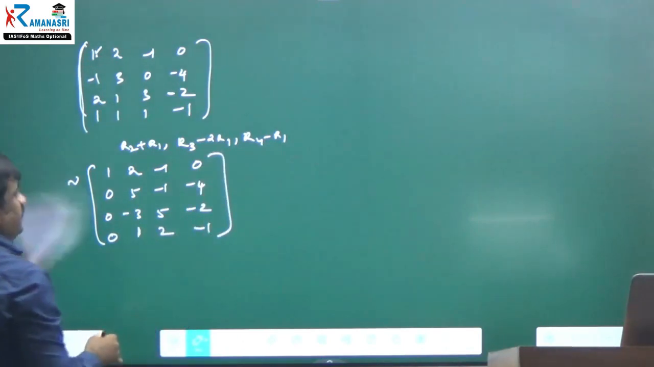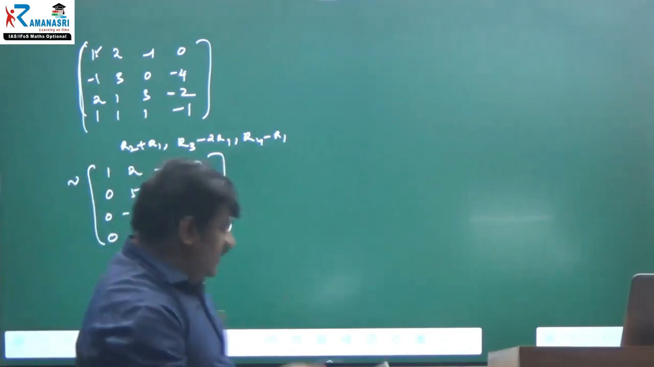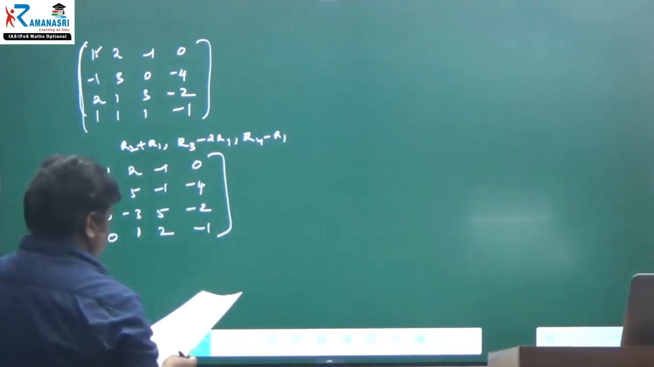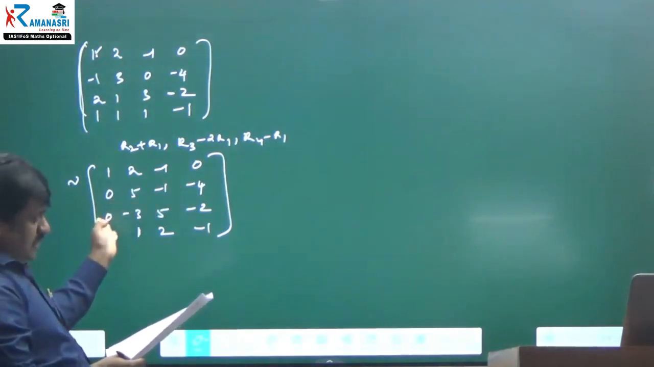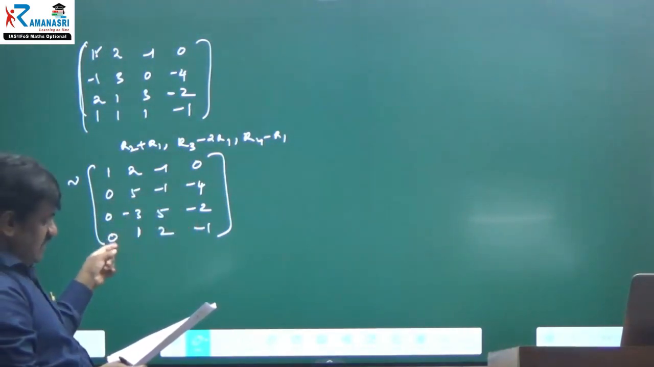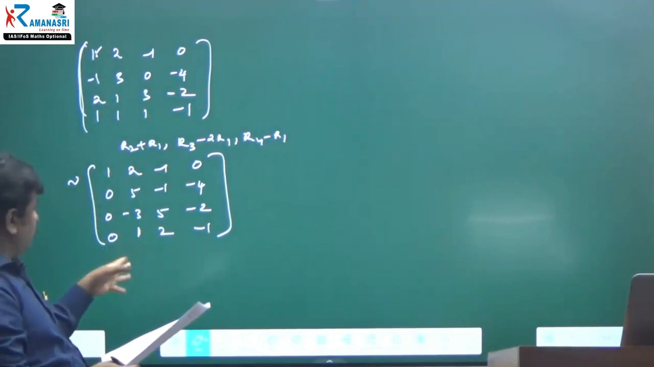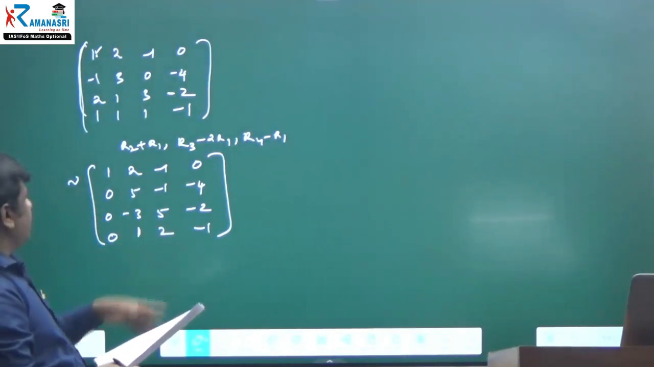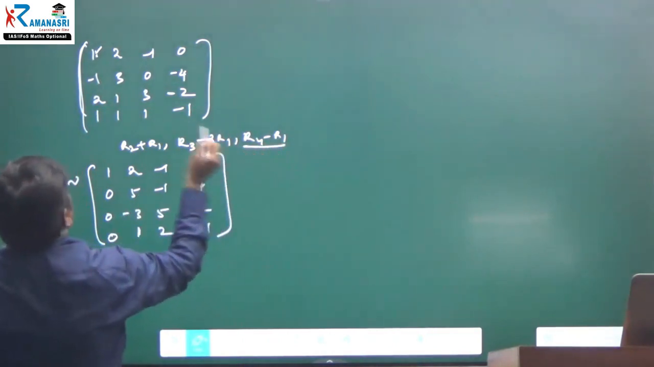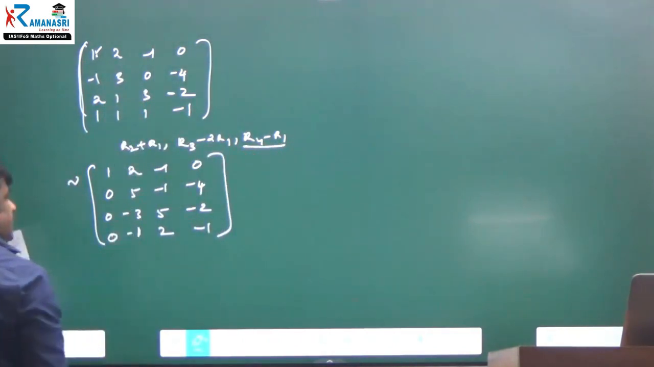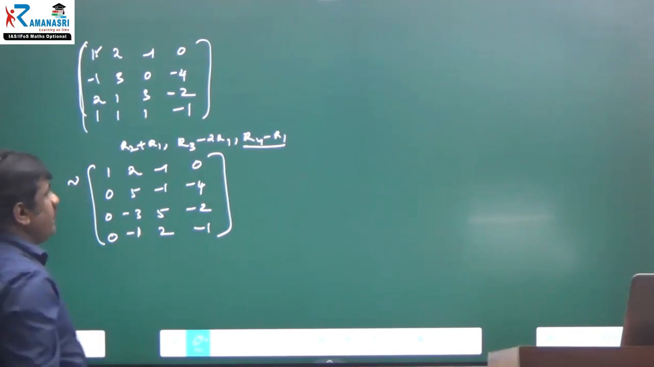Okay, maybe in a hurry I can make mistakes. Again, I am verifying: 1, 2, minus 1, 0. 0, 5, minus 1, minus 4. Yes, right. 0, minus 3, 5, minus 2. And 0, minus 1, 2, minus 1. I have made a mistake here. What is the operation? R4 minus R1, right? Yes, it is minus 1. Okay, right.